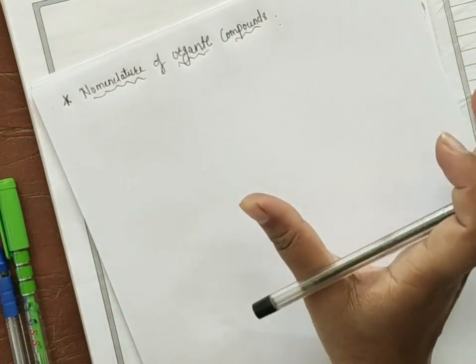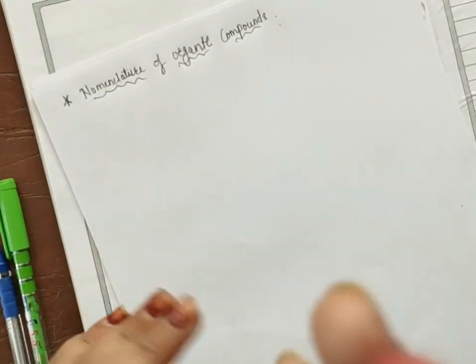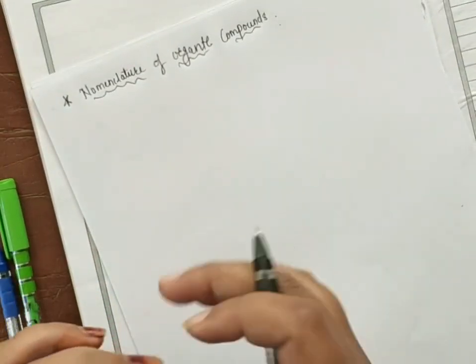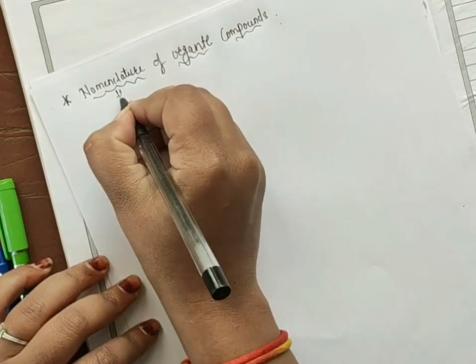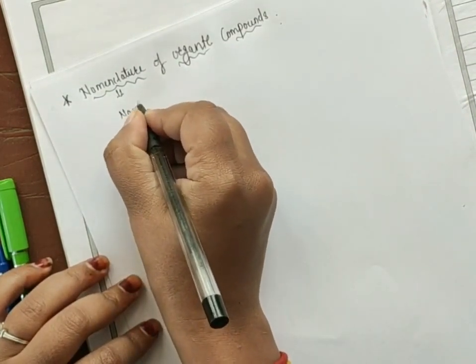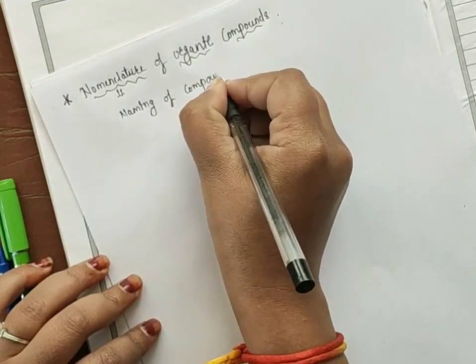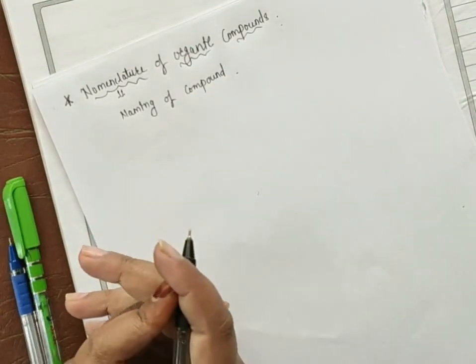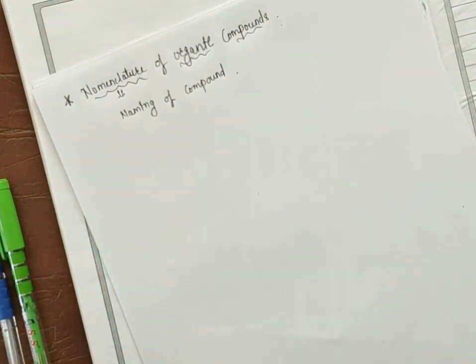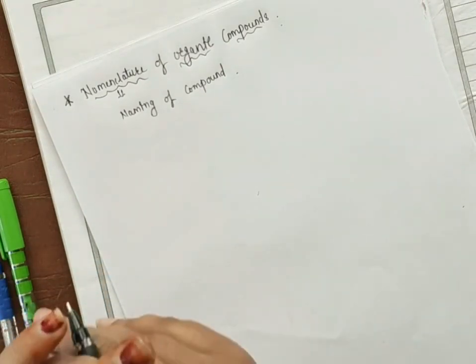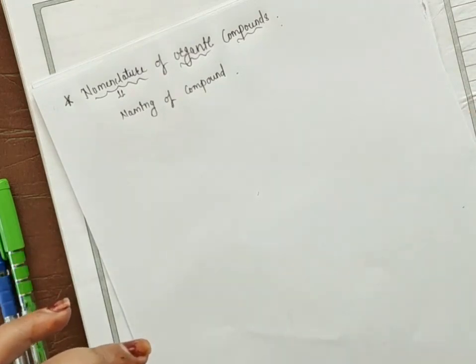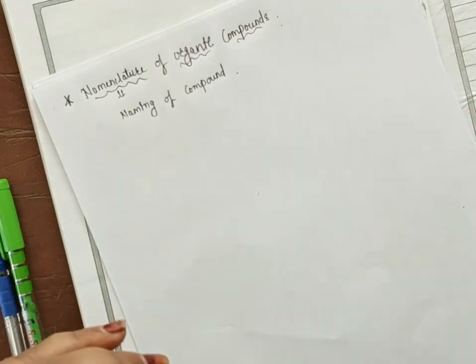Okay, so see here, what is meant by nomenclature? Nomenclature is nothing but naming of a compound. You have to give the name for that compound. In your mind the question will arise, why should we give the name for the compound? To identify any compound, you must know the name for that compound.